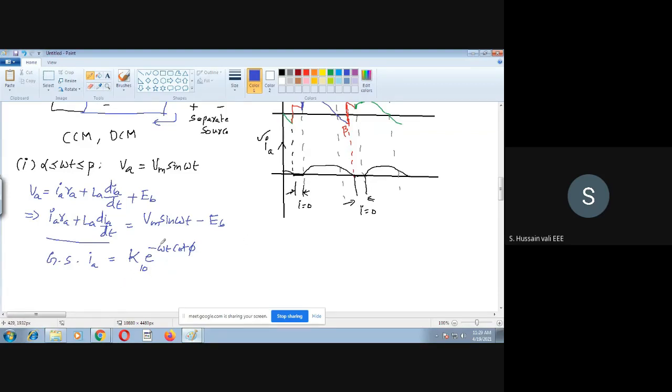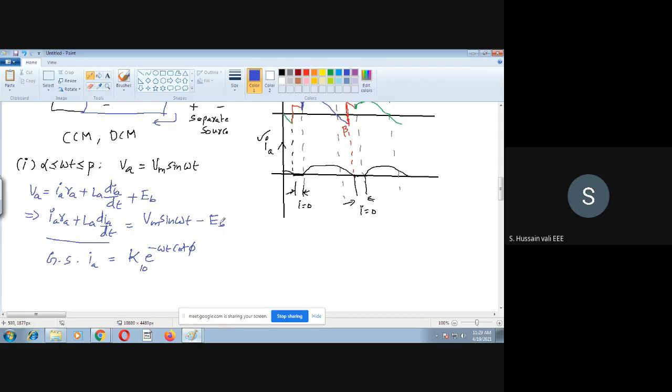Now coming to the particular integral. The particular integral is because of the forcing function. The forcing function is Vm sin omega t minus Eb. So we apply the superposition principle, and find the particular integral for each part of the forcing function. There are two parts: one is Vm sin omega t, another is minus Eb. In both cases we will find the particular integral individually, then at the end we will add algebraically. That is the superposition principle.